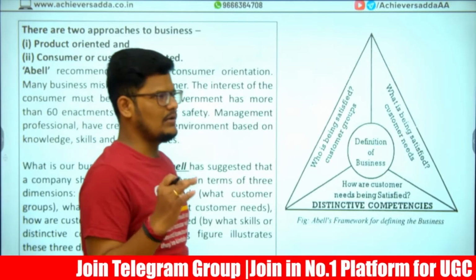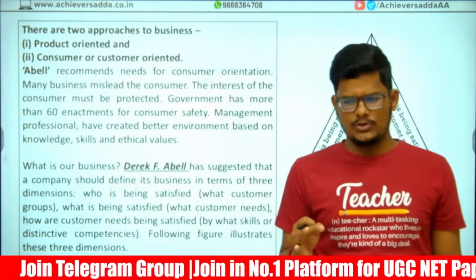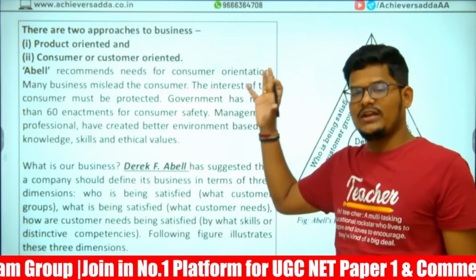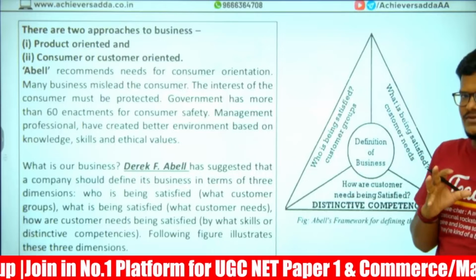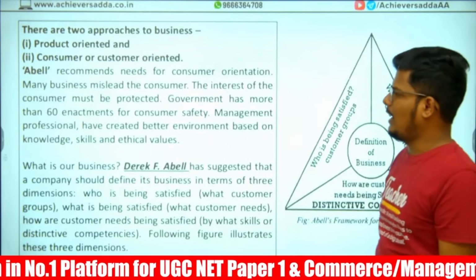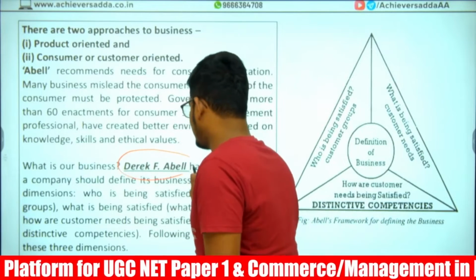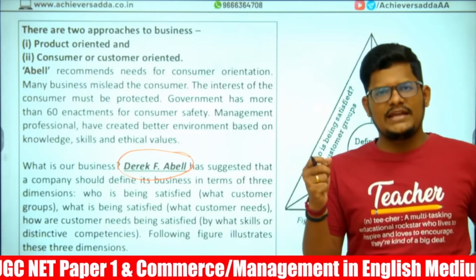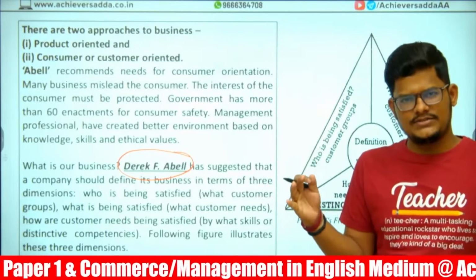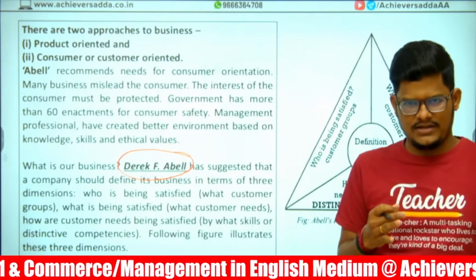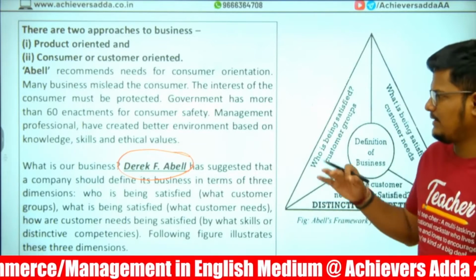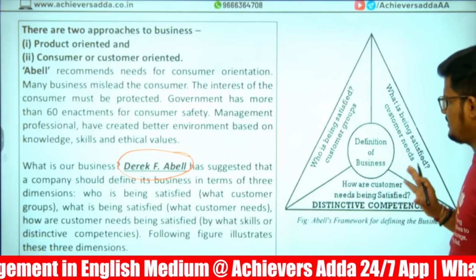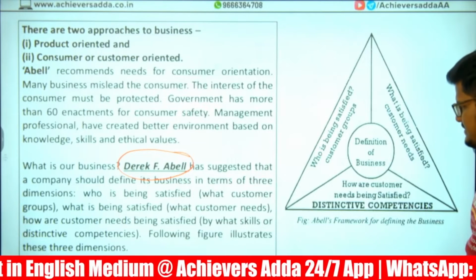And this is a PYQ, sir. Product orientation, consumer orientation: this classification of defining a business was given by whom? A. Bell, B. Derek, C. ... Can you please write down in the chat box? The basic differentiation of consumer-oriented and product-oriented definition of a business was classified by Derek F. Abell. According to Abell, this is how the business is defined.